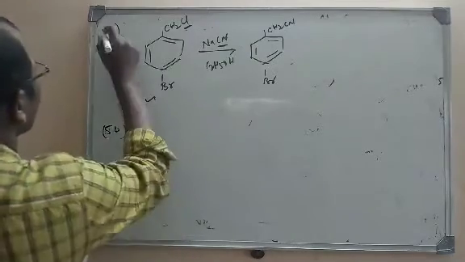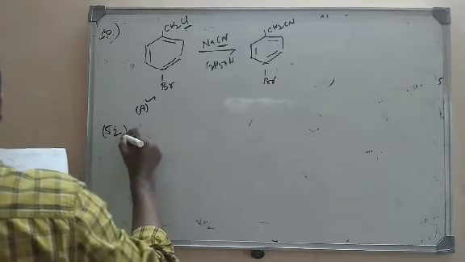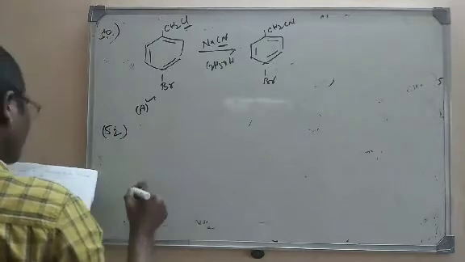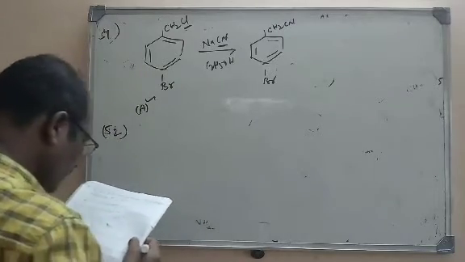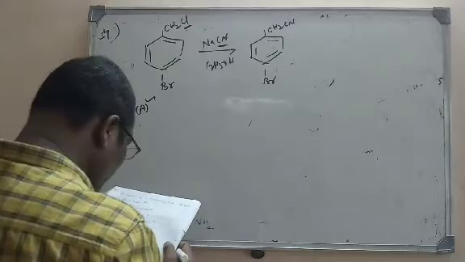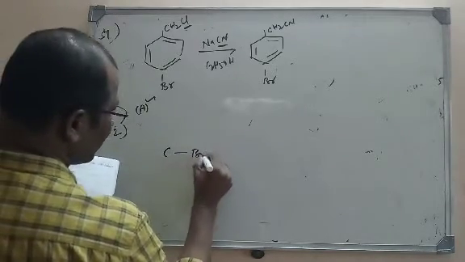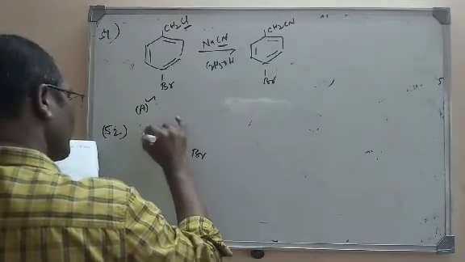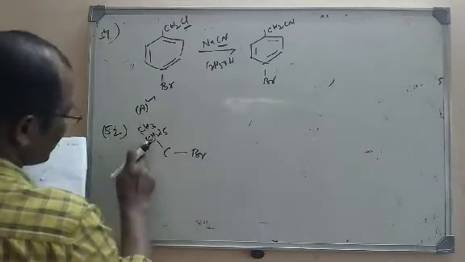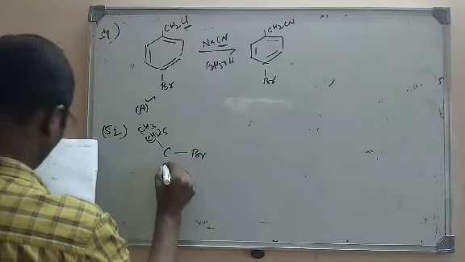It is question 52 actually. 51 is completed, it is 52 now. The reaction described here, a certain reaction is given. The reaction described is here CH3, CH2 taken five times, and C-Br.